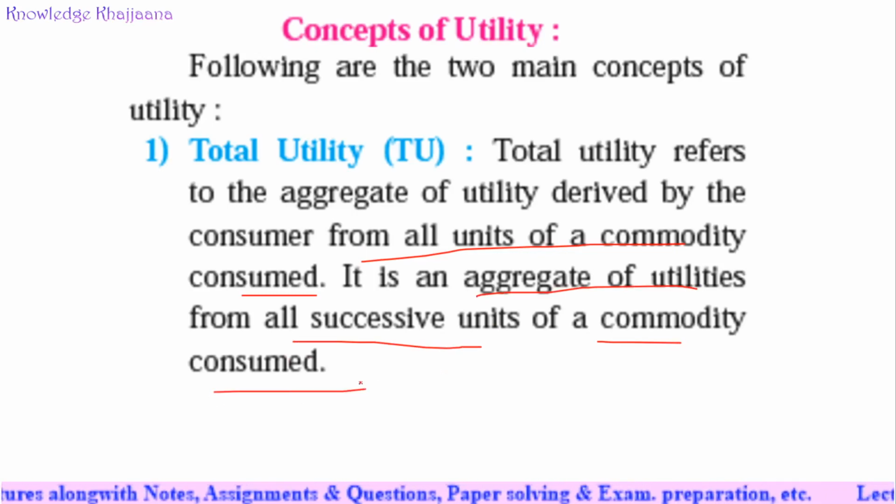What does this mean? Total utility is the total satisfaction obtained from the consumption of all the given units of a commodity. It is the utility derived by a consumer by consuming all units of a commodity at a time, in a single time. So total utility is the sum total of utility derived from the consumption of all the units of a commodity.